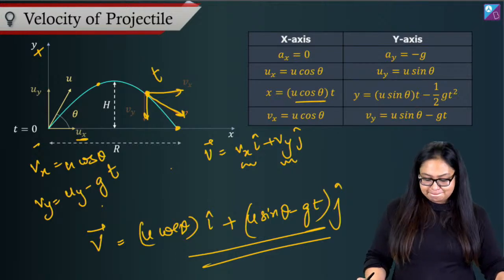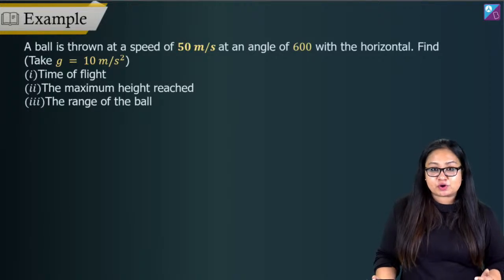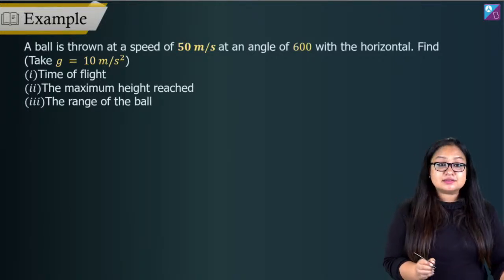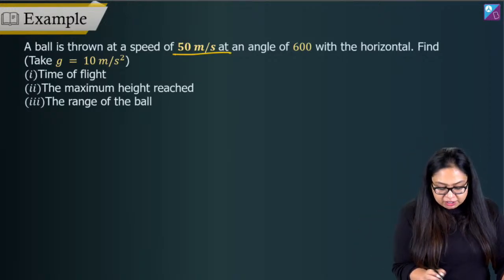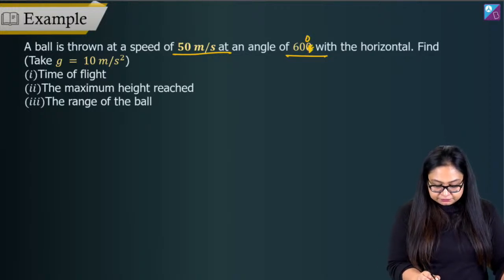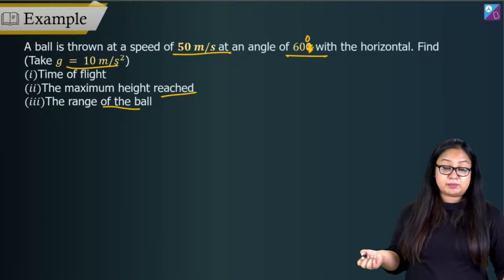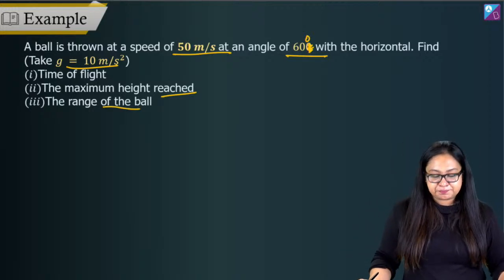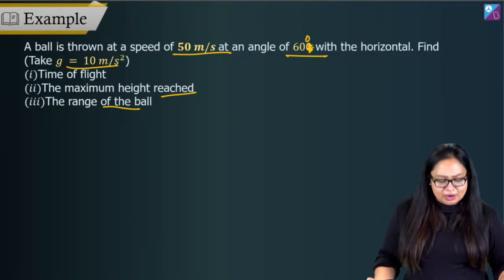Alright? Okay. Now let's solve this question. Simple application of concepts, but important to do. So, quickly solve this. I have a question here. Write the answers in the chat window. A ball is thrown at a speed of 50 meters per second at an angle of 60 degrees with the horizontal. Find time of flight, maximum height and range of the ball. g is 10 meters per second square. So, come on guys, quickly tell me what the answer is.